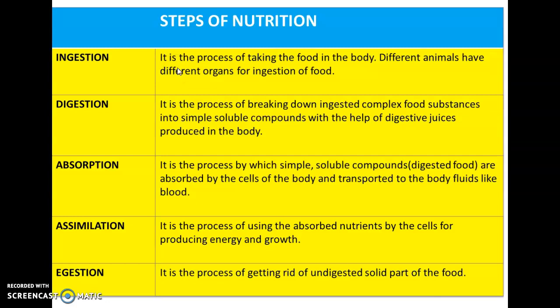Steps of nutrition. There are various steps followed by an organism to take its nutrition. First step is ingestion. Ingestion is the process of taking food into the body, right? And different animals have different organs to take in the food. So animals like cow, buffalo, dog and cat directly take in their food with their mouth. But organisms like squirrels and human beings use their forelimbs to take in the food, right?